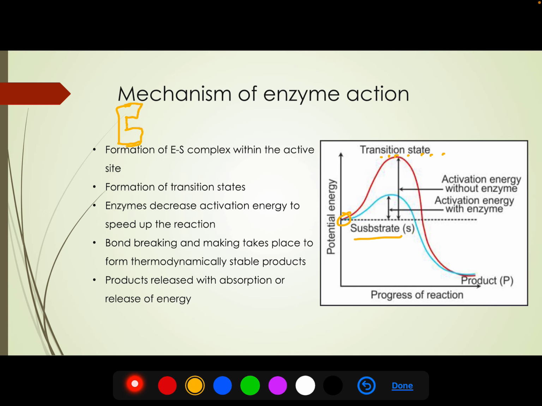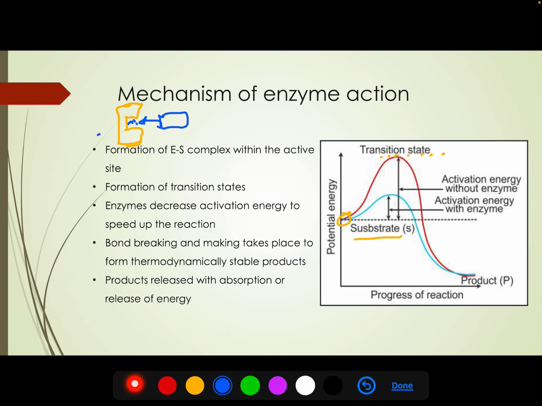So suppose this is our enzyme and this is our substrate. What happens, first the substrate diffuses to the crevices that we talked about, the structures that are formed due to folding of enzymes, folding of polypeptide structure. So the structure is called active site.